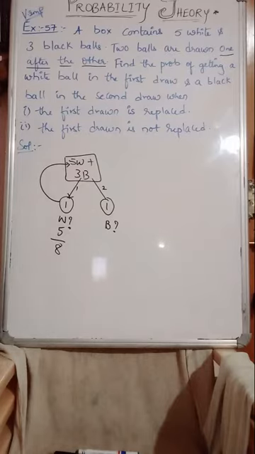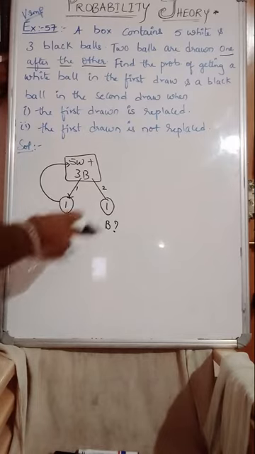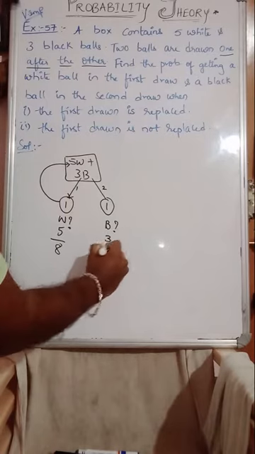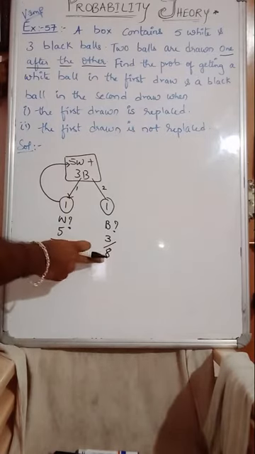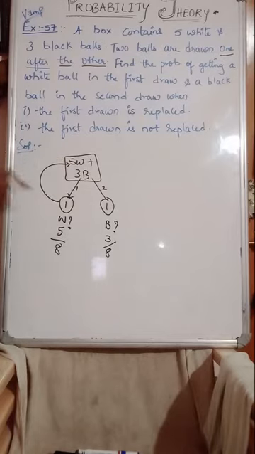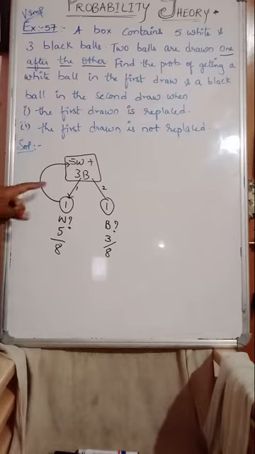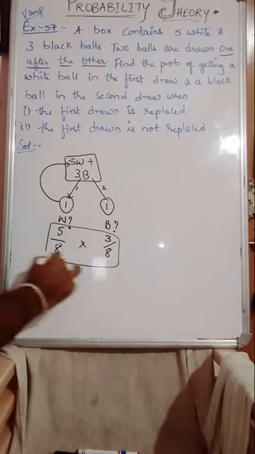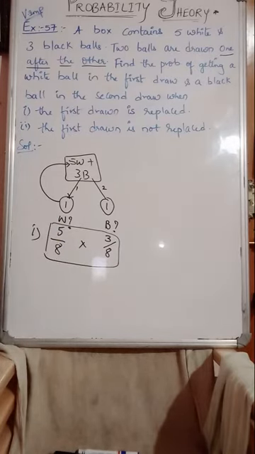So when you are replacing back and the second ball is drawn, what is the probability of getting black? Getting black will be 3 by 8. Why have I taken 8 here? Because the first ball which is drawn is replaced back. Do you understand, guys? And what is the second condition? So multiplying these two will be the answer to the first question.